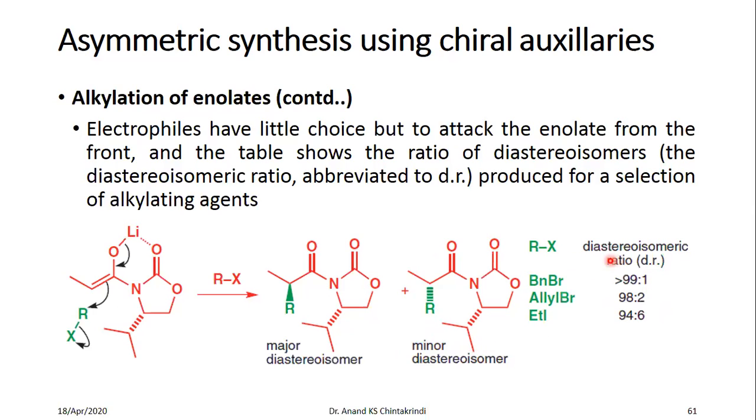Only some of the substituents here have a diastereomeric ratio of 99:1. So the enantiomeric excess in this case will be 98. In this case it will be 96, and in this case it is 88. So this is the major disadvantage, that the enantiomeric excess is on the lower side.